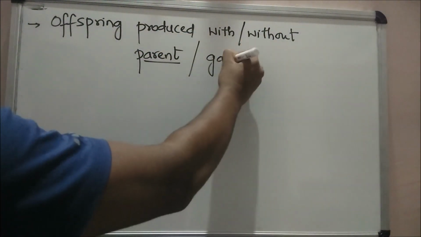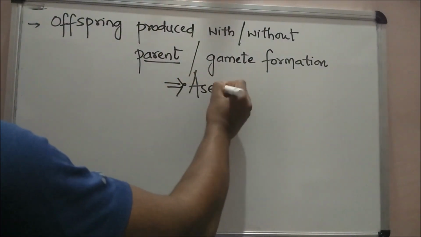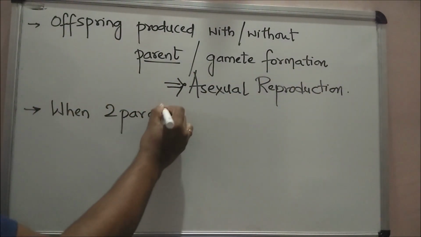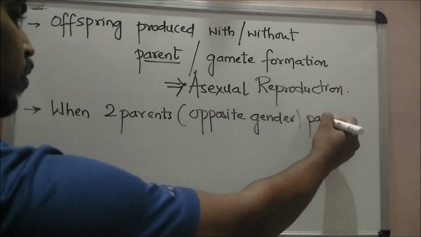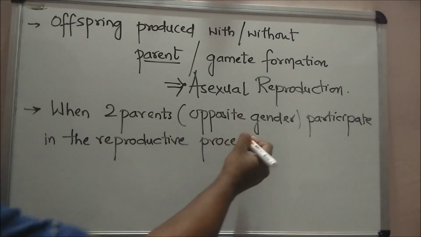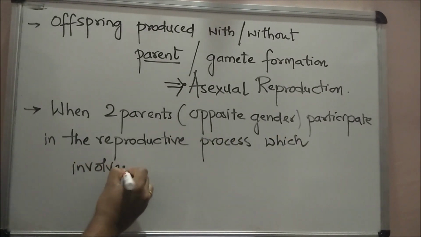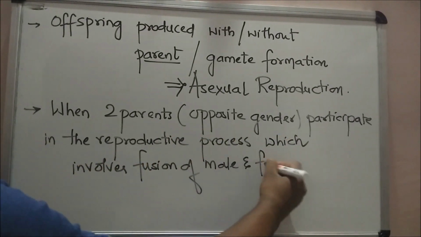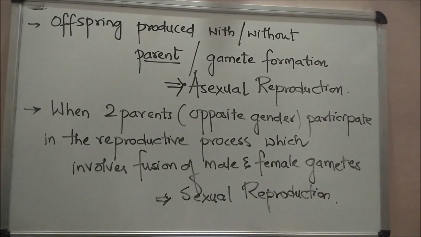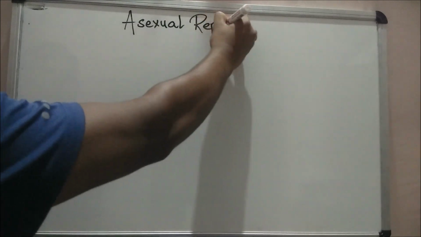When offspring is produced by a single parent with or without involvement of gamete formation, it is called asexual reproduction. Whereas when two parents of opposite gender participate in the reproductive process and also involve the fusion of male and female gametes, this is called sexual reproduction. Let's learn about asexual reproduction.